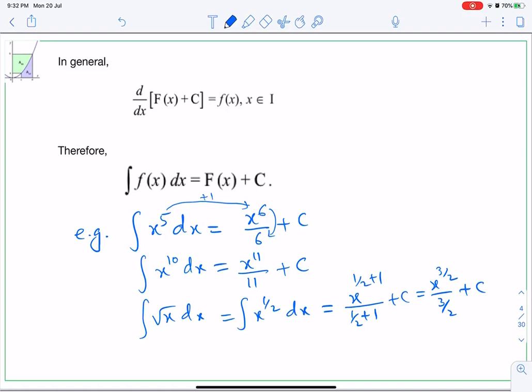Which will be x to the power 3 by 2 upon 3 by 2 plus c. Now one more thing I want to explain here. This symbol integral and this dx tells us we are integrating with respect to x. This dx tells us that our variable of integration is x. So I'll write about it here.